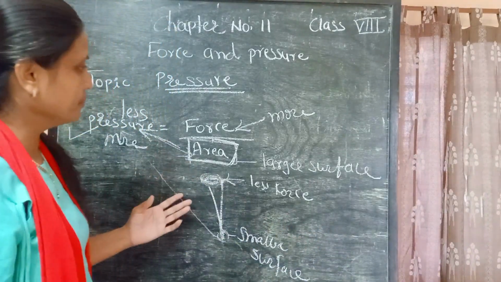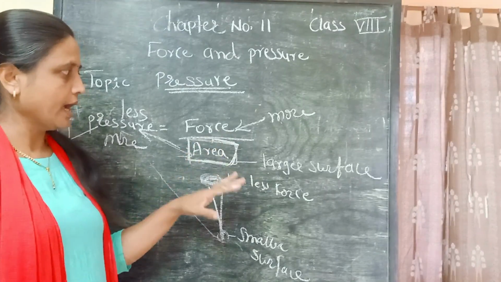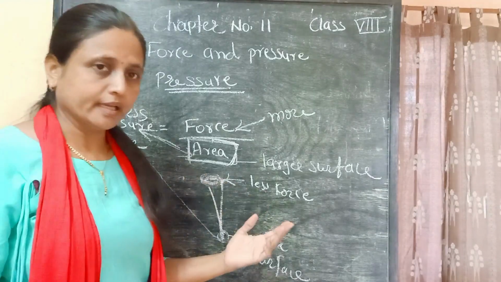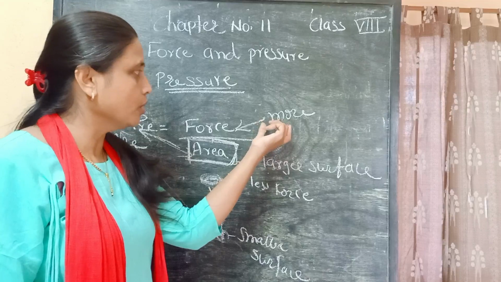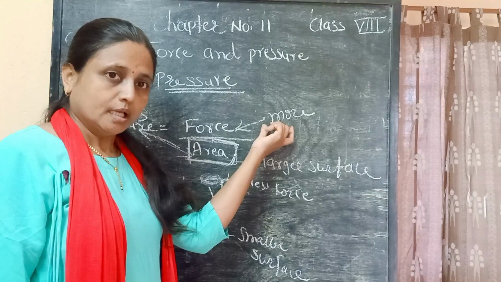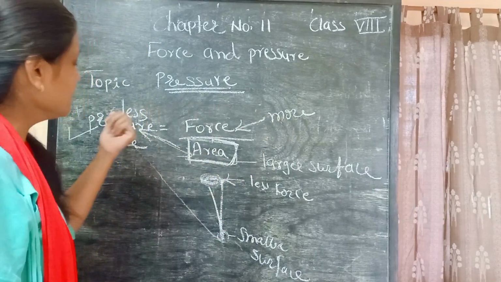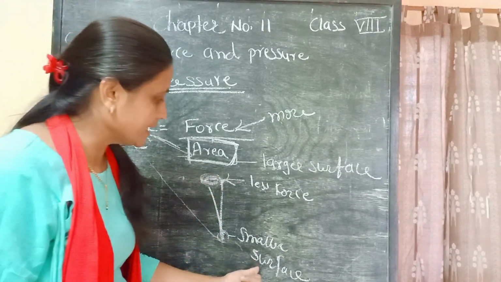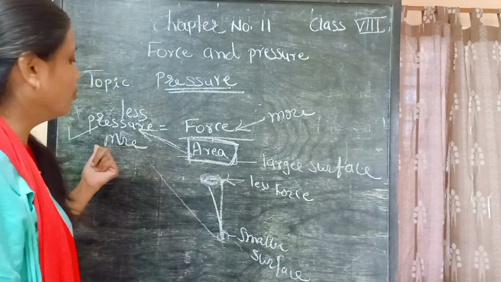At that time you can relate the simple relation between surface area, force and pressure. Here I am revising again: if the surface area is large, more force needs to be applied on that object and it creates less pressure. If the surface area is smaller, then less force will be needed and it creates more pressure.